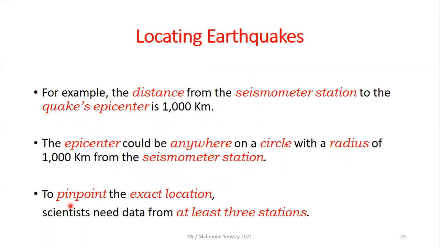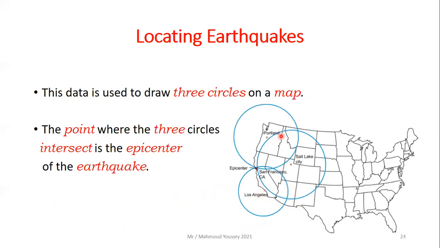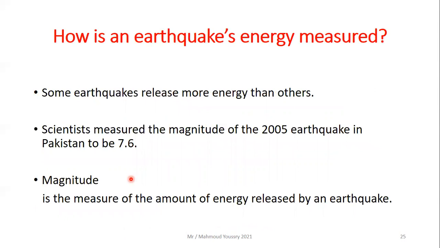To pinpoint the exact location, scientists need data from at least 3 stations. This data is used to draw 3 circles on a map. The point where the 3 circles intersect is the epicenter of the earthquake.